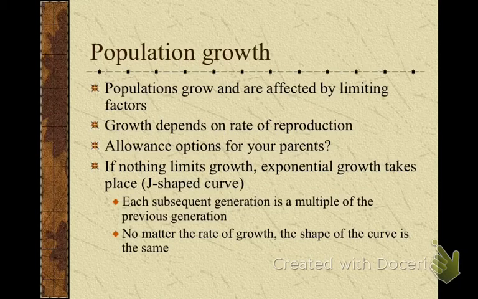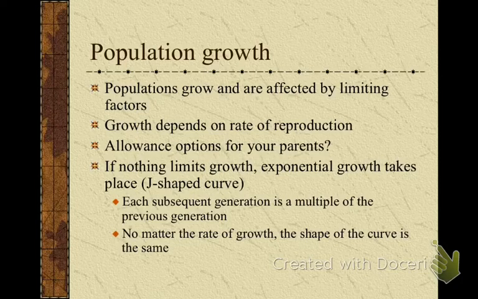If nothing limits your growth, you have no limiting factors. The kind of growth curve you have is called exponential growth. The reason they call it J-shaped is that's what the growth curve looks like. It looks like the letter J. So an exponential growth curve means every next generation will be a multiple of the previous.